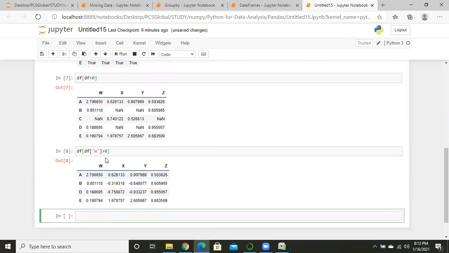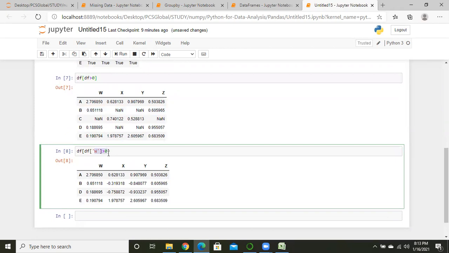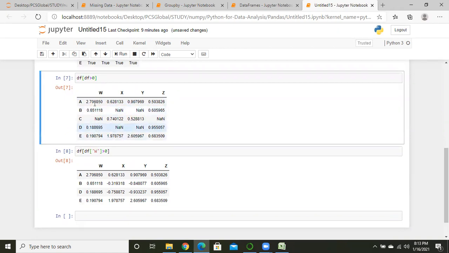In that operation we want to know wherever the value is w. So guys, what is w? W is a column name, right? This column name is w. So we are putting the condition where w greater than 0. Whenever Python gets w greater than 0, Python will give us the values greater than 0 for the column w.